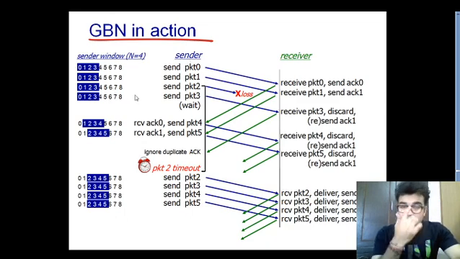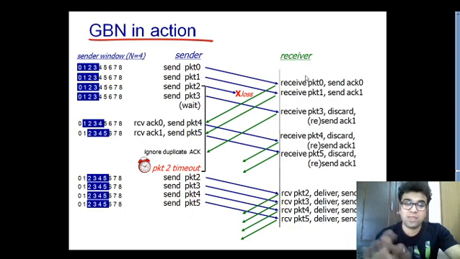That means the sending side can keep on sending packets which are available inside its window to the receiving side without waiting for the acknowledgement, but due to the receiving side window size, the receiver can receive the data only in an ordered way. It cannot receive out of order data. So that is a very good thing about this protocol, that at the receiving side data will always be received in order.